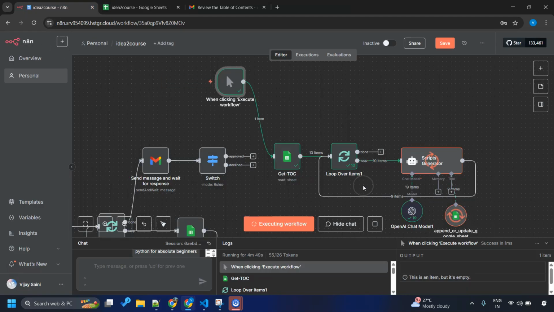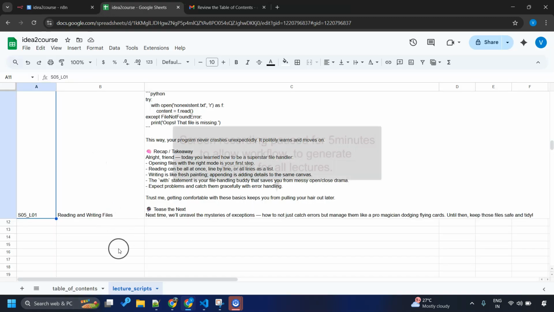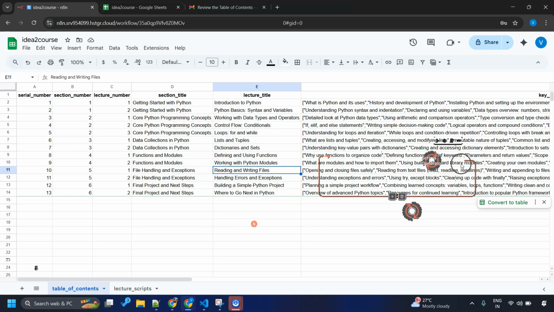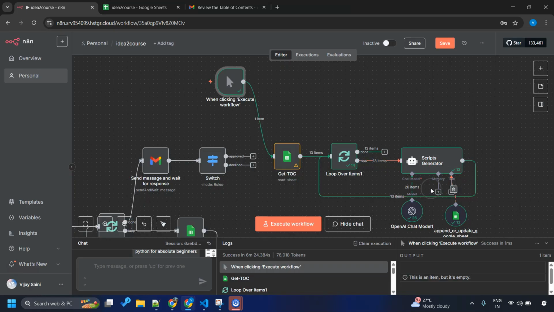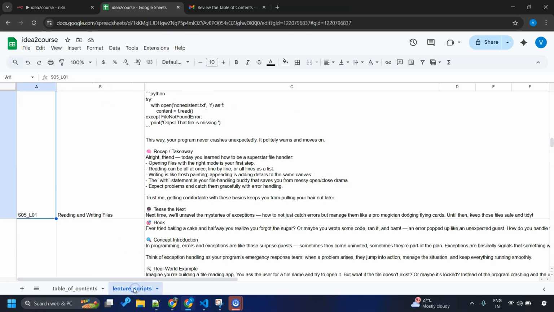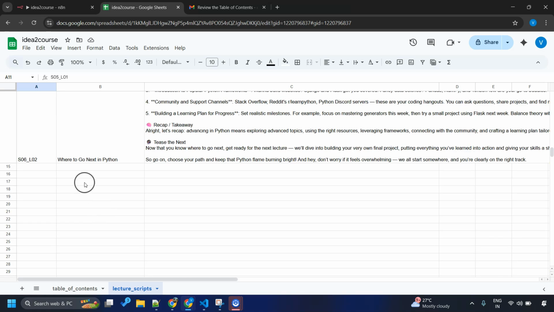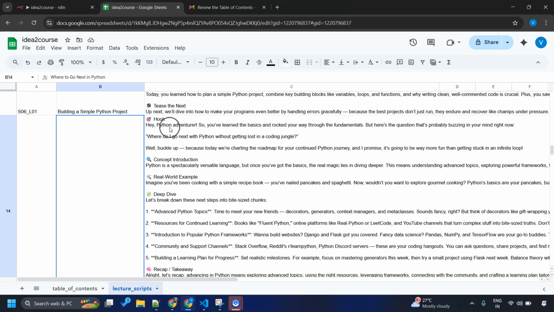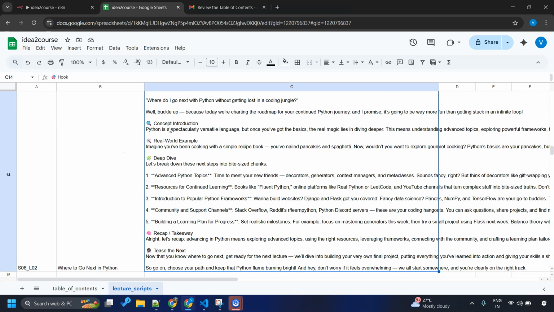Okay. Our workflow is still in process. Few more lectures to go. Our script generator agent ran for 13 times and it has created all of our lecture scripts. Let me go there and see. Yes, it is in 14th row. First row is the table header. So yes, it has created 13 lectures for us, and the quality of lectures are here for your review.